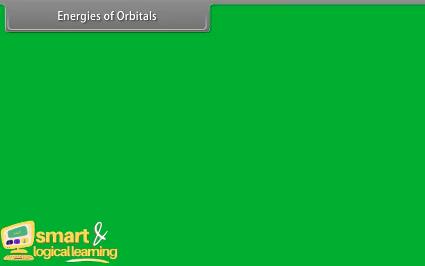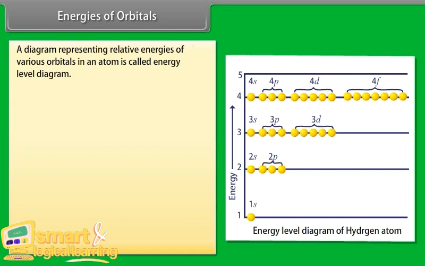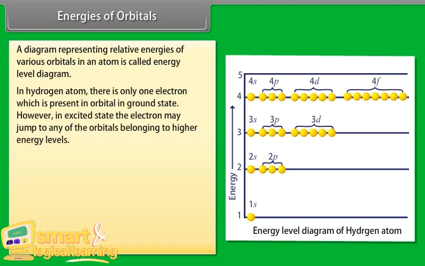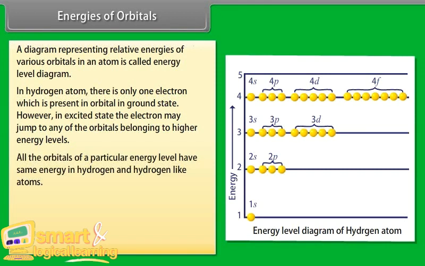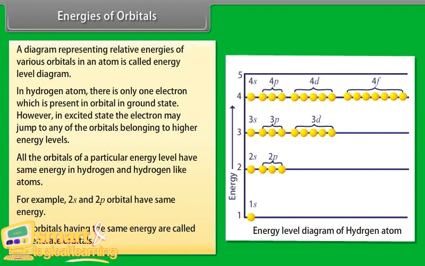Energies of orbitals. A diagram representing relative energies of various orbitals in an atom is called an energy level diagram. In a hydrogen atom, there is only one electron, which is present in the 1s orbital in ground state. However, in excited state, the electron may jump to any of the orbitals belonging to higher energy levels. All the orbitals of a particular energy level have the same energy in hydrogen and hydrogen-like atoms. For example, 2s and 2p orbitals have the same energy. The orbitals having the same energy are called degenerate orbitals.